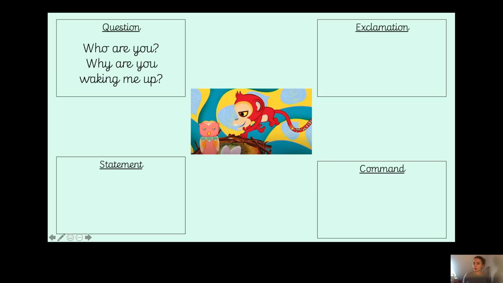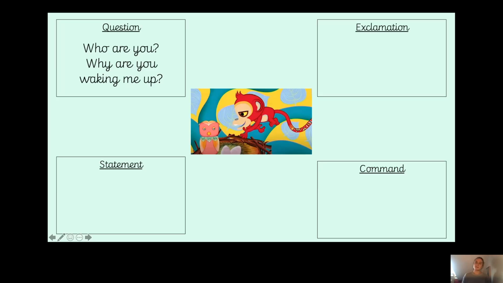So now what I'd like you to do is pause the video and have a think of an exclamation, a command and a statement for this picture as well. Okay, so have you thought of an exclamation, a statement and a command? Fantastic, well done. Now I had a little think too, so let's have a look what I came up with.